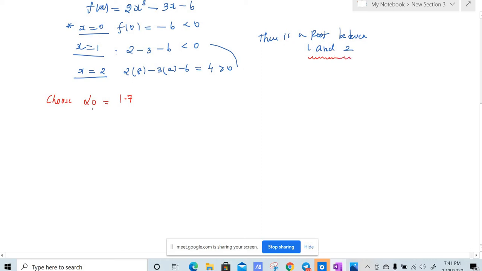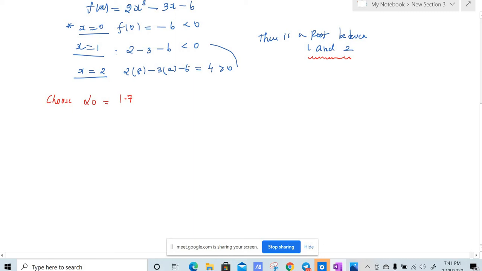So you should always choose alpha naught to be 1.5, 1.6, 1.7, so that the rate of convergence is very fast, right? If you choose 1.1 and the root is near 1.8, then it will take more iterations. So always choose alpha naught somewhere around 1.5, 1.6, 1.7 when the root lies between 1 and 2. If the root lies between 0 and 1, you can choose any alpha naught. If you want to get the answer fast, you choose alpha naught to be 0.5 or 0.6 or 0.7. So I have chosen alpha naught to be equal to 1.7.